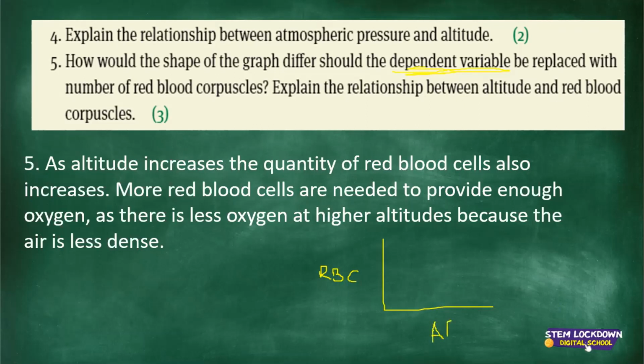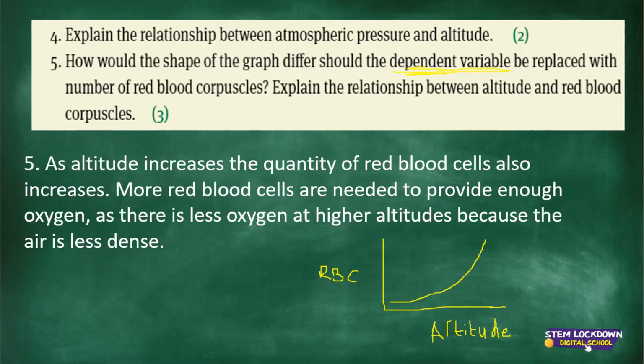This here, you still have altitude, and over there you have red blood cells. Now we are replacing the dependent variable. Remember, we are replacing the dependent variable. So what happens? As the altitude increases, the red blood cells will also increase. So your graph will have a different shape now. It will probably go like this to show that it's increasing.